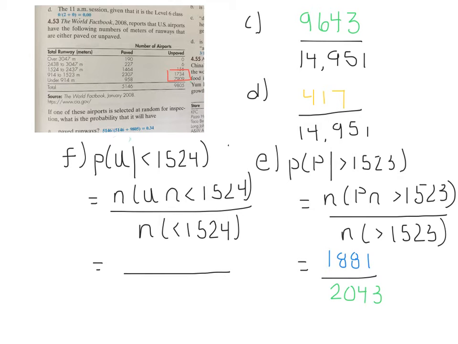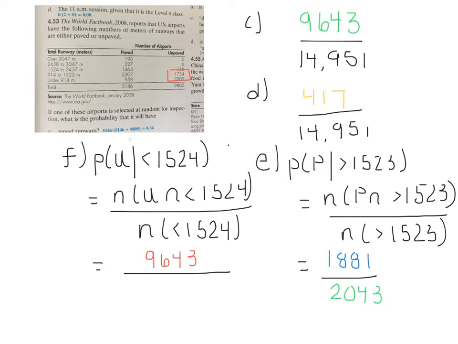So we need to find the sum of 1,734 and 7,909 for our numerator. And that number would be a total of 9,643.